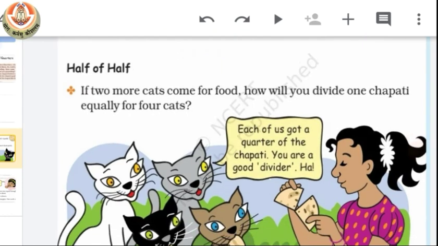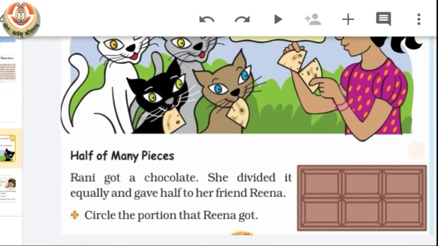Okay, now let's move on to the next activity. Half of many pieces. See, there is a chocolate bar. Rani got a chocolate.